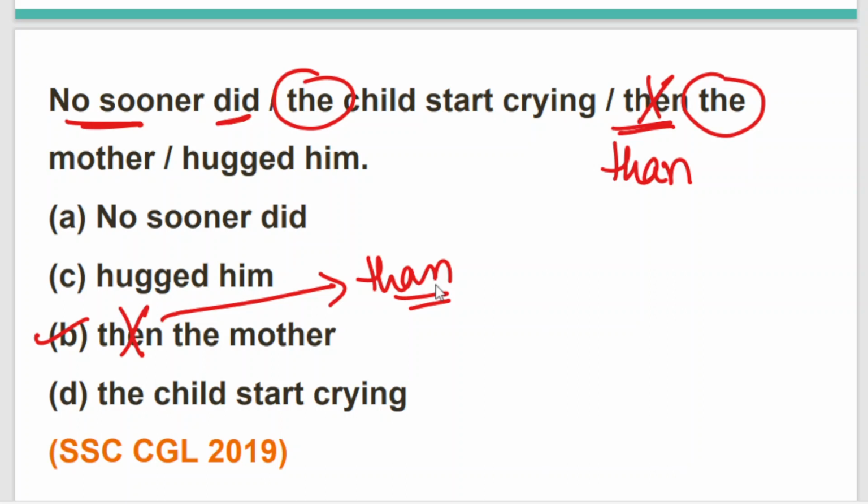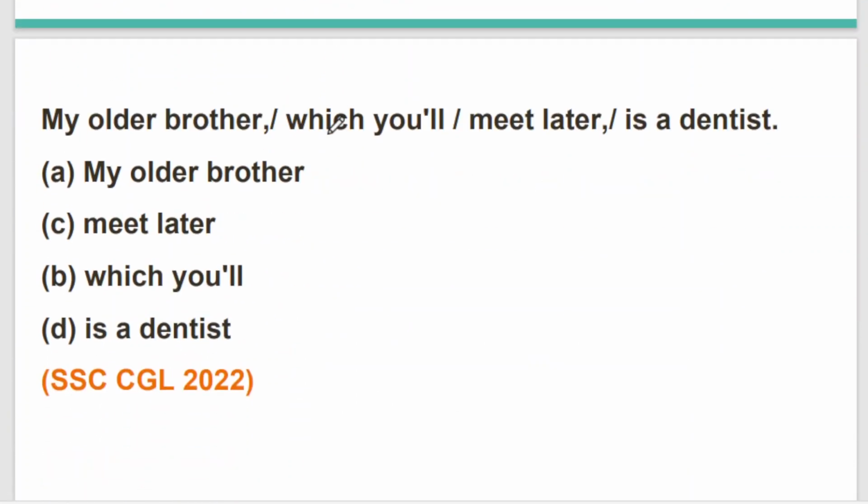Because usually in this kind of sentence the word than is used, and usually that goes on in our mind and we overlook it. So please read the question quite a number of times in the examination hall before jumping to the conclusion. I'm trying to make all of you aware about this fact, and for the last 3 classes regarding articles, I have been trying to make you all aware about this particular fact itself. Well, I guess this question is clear to all of you. Moving to the next question.